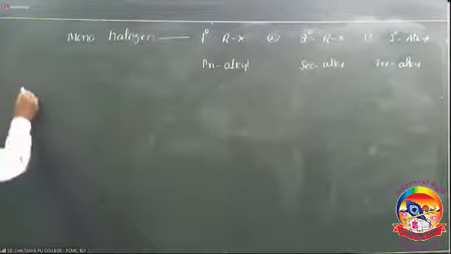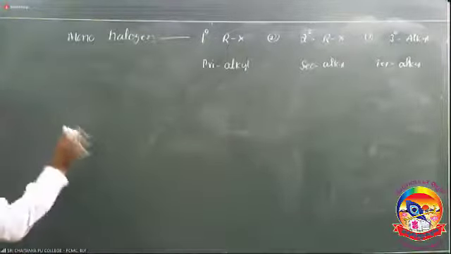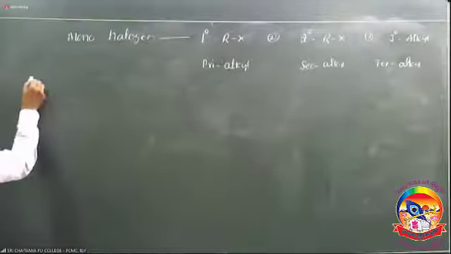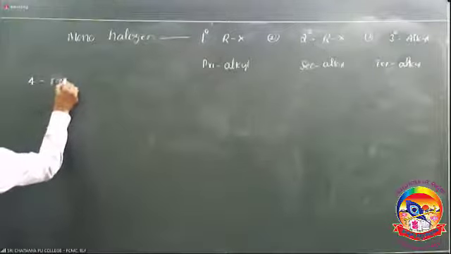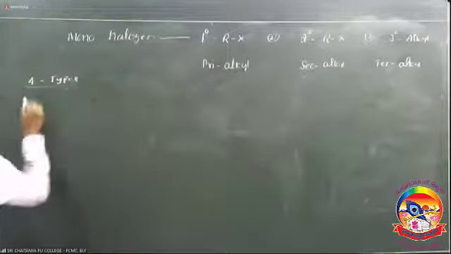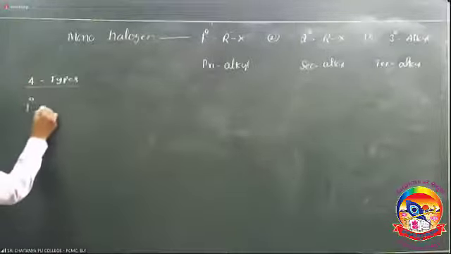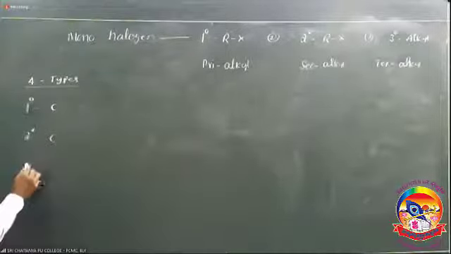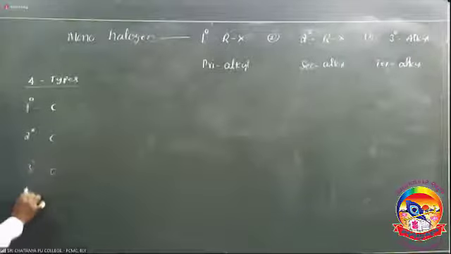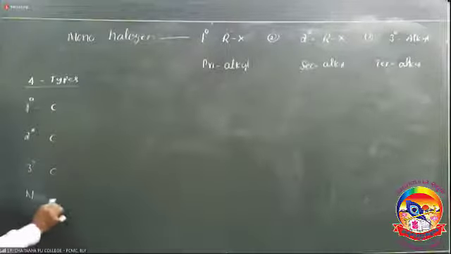So type of carbon means carbons are mainly classified into 4 types: primary carbon, secondary carbon, tertiary carbon, and the fourth one is the neocarbon.